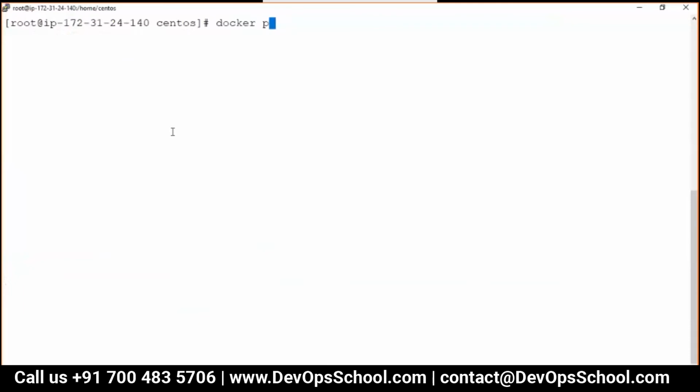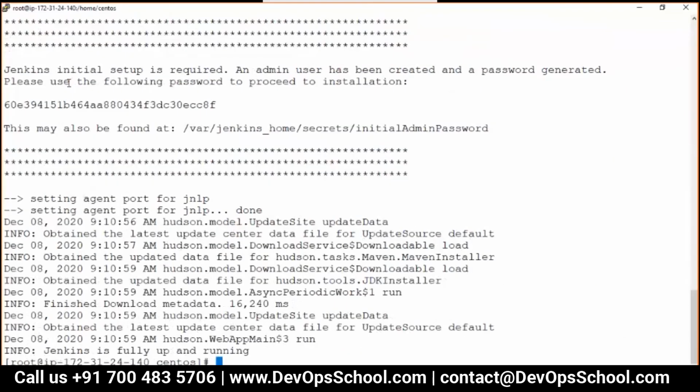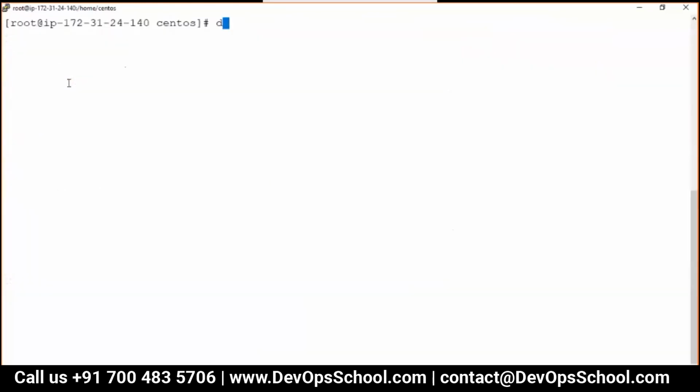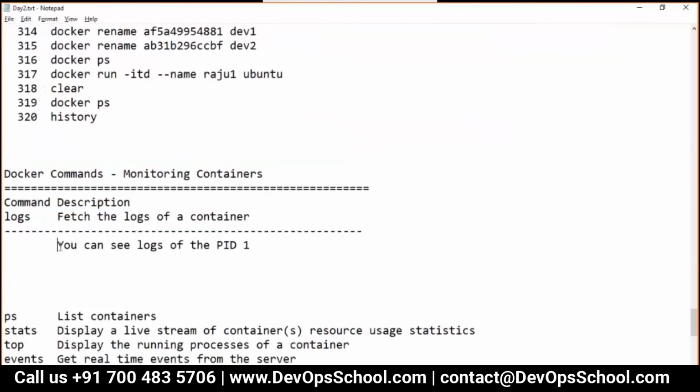There are a few containers right now, an Ubuntu container and a Jenkins container. Can I show you the logs of the Jenkins container? See, this is the logs. Can I show you the logs of the Ubuntu container? Docker logs container ID. I see nothing. Why does it have nothing? I repeat, I said you can see the logs of the PID 1.